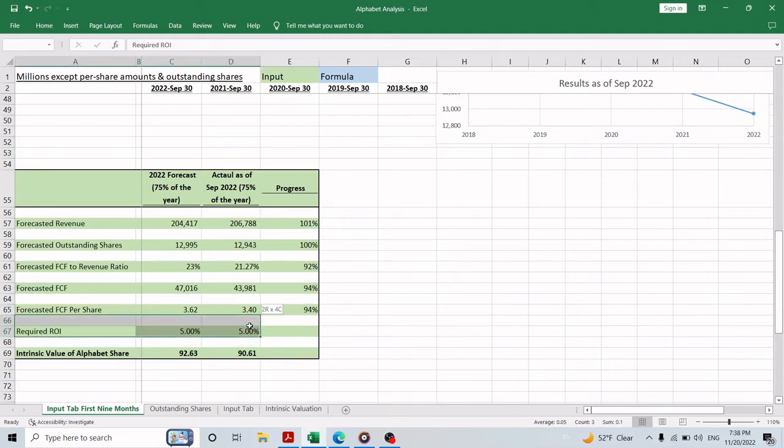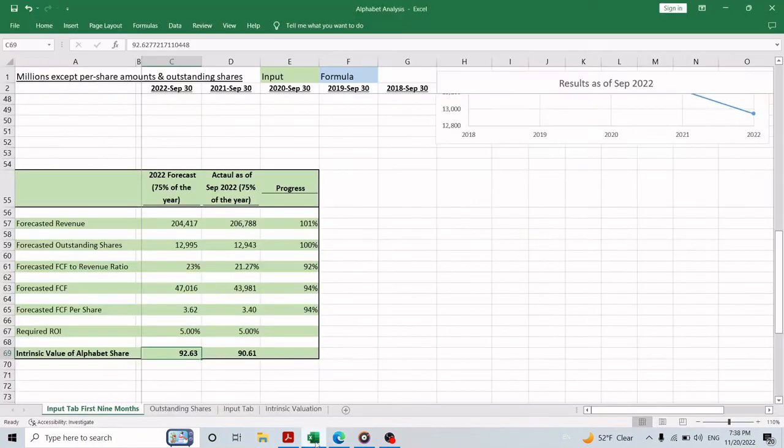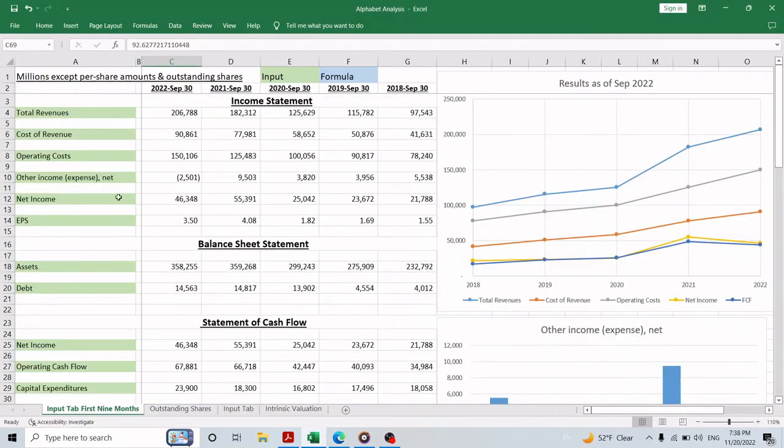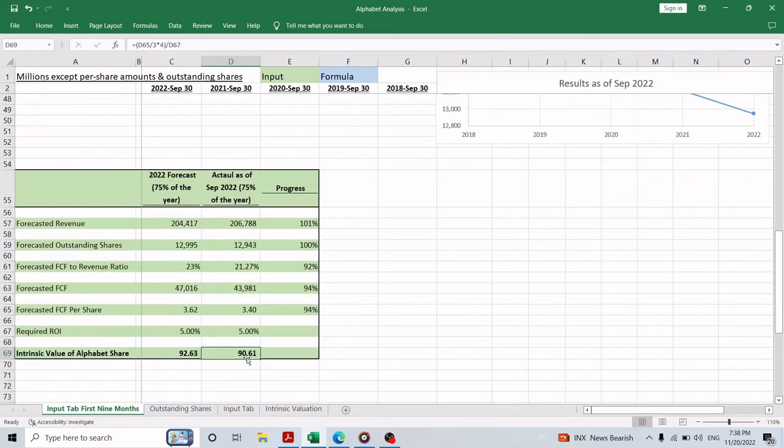And if we keep the same return on investment percentage, then the updated intrinsic value of the stock is $90.61, which is about $2.02 lower than our initial valuation. And this is why the stock price tanked to about $83 on November 3rd. In other words, poor performance in one item, that is the loss on equity and debt securities, caused net income and free cash flow to be less than expected, which caused a change in the intrinsic valuation that caused a sell-off.